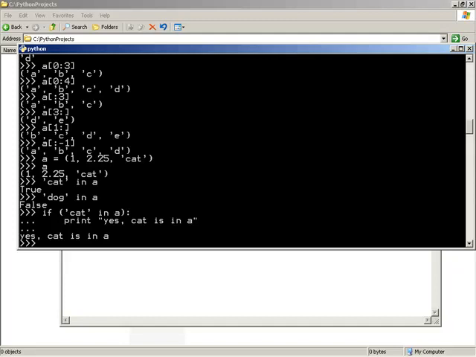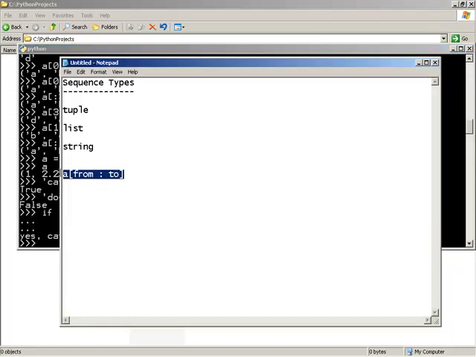Alright, so now we've seen a handful of things dealing with sequences. Now let's move on and look at another type of sequence altogether. Let's look at lists. First, the idea of a list is that it is a mutable sequence. It is changeable. Unlike a tuple, with a list we can go in and change the individual elements. We can even add and remove elements to an existing list.